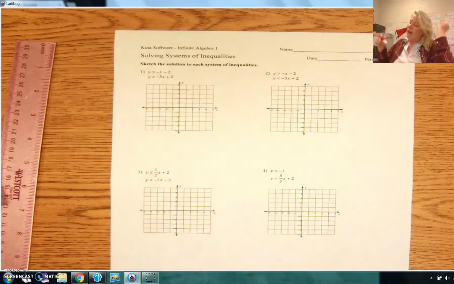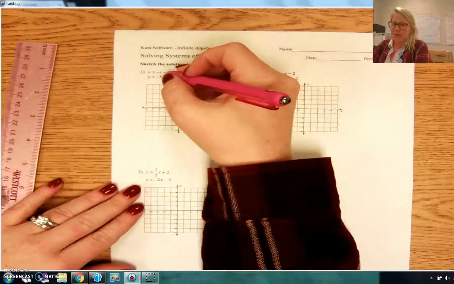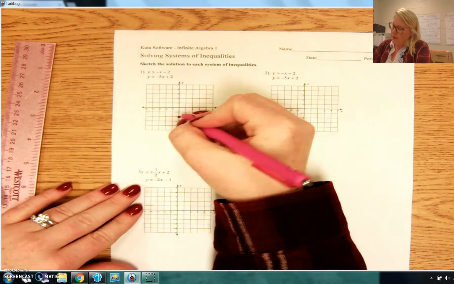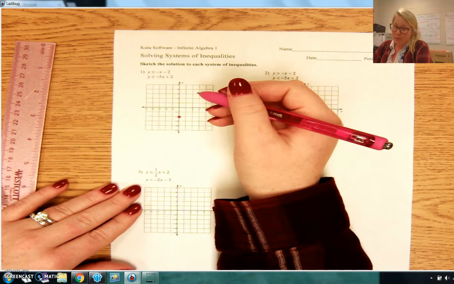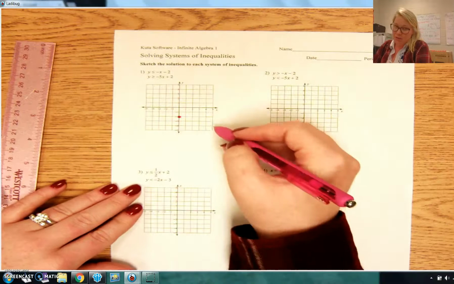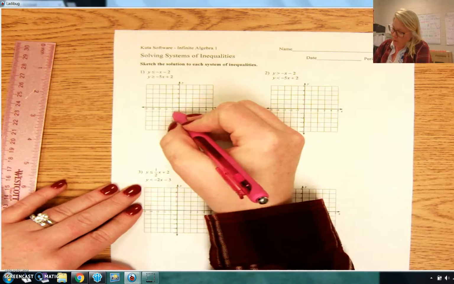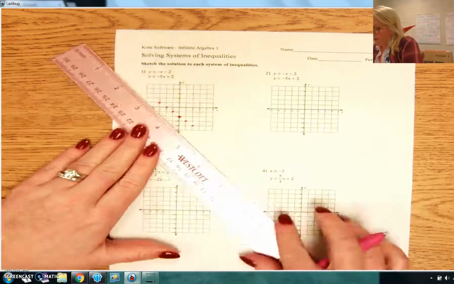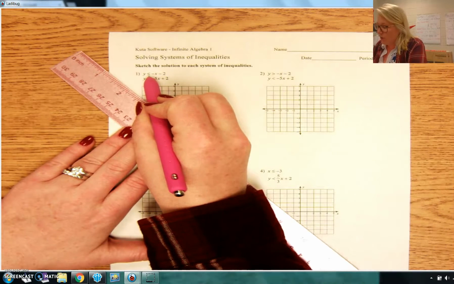So we're first going to graph the first inequality. So I have negative x minus 2. So negative 2 is my y-intercept, so I start there. My slope is negative 1. That means I go up 1 over 1 in the negative direction. So my line goes down. So my points should be around there. Okay? I'm going to make my line. Now, remember, it's a solid line because it's a closed circle because it's less than or equal to.